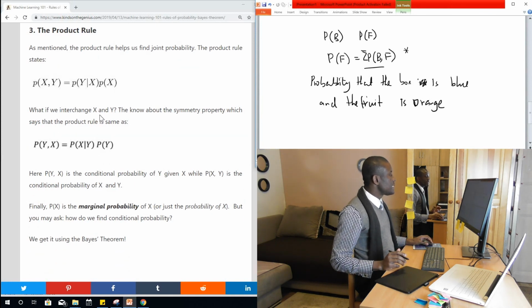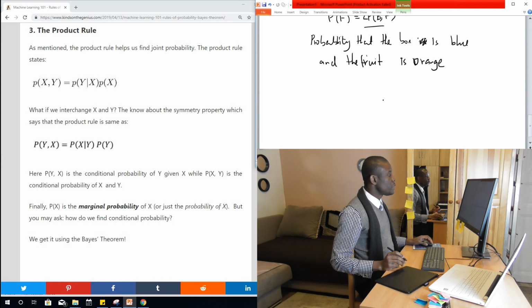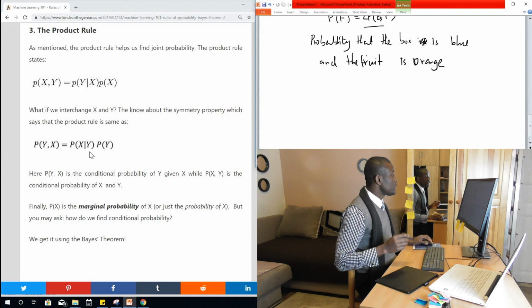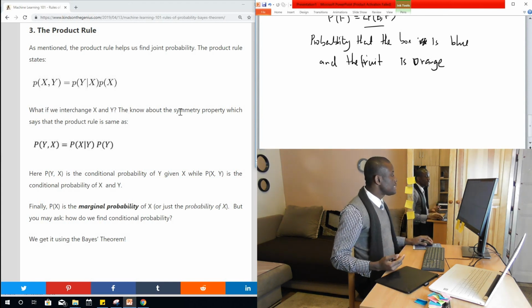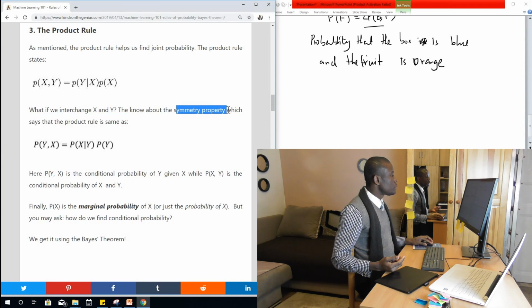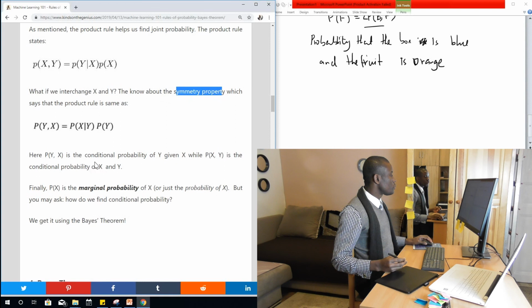Now, what if we interchange x and y? This you can try to do by yourself. We now have the joint probability of x and y equals the conditional probability of x given y times the marginal probability of y. So it's simple. You can actually use the symmetry property, yeah, that is the word I'm trying to remember. So you simply interchange the variables there and you get the same result, and that is the product rule.